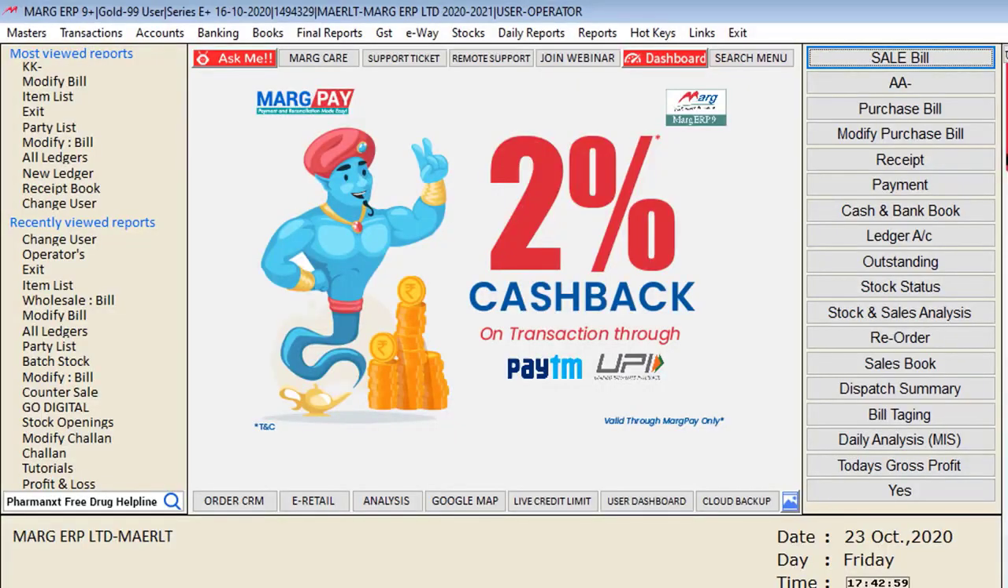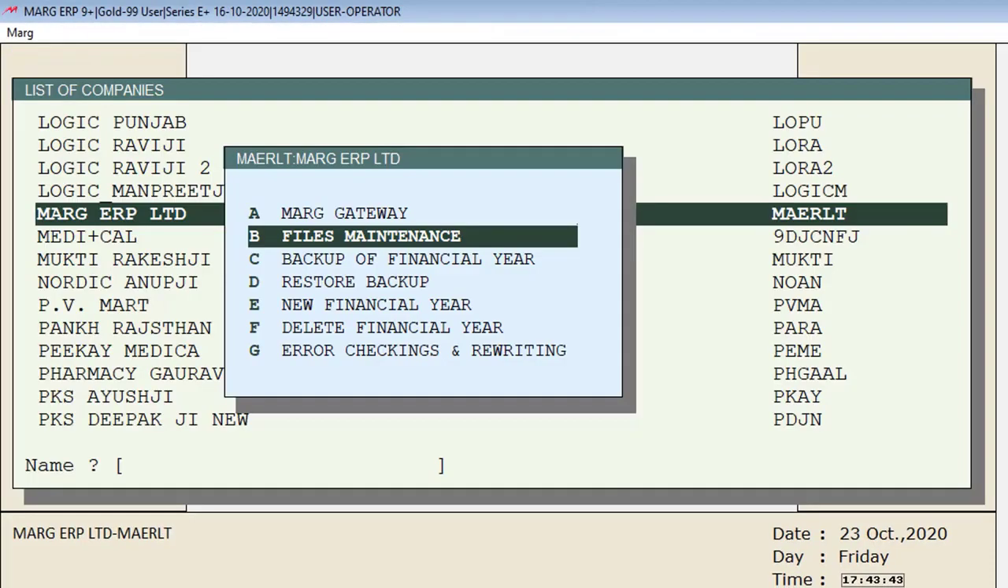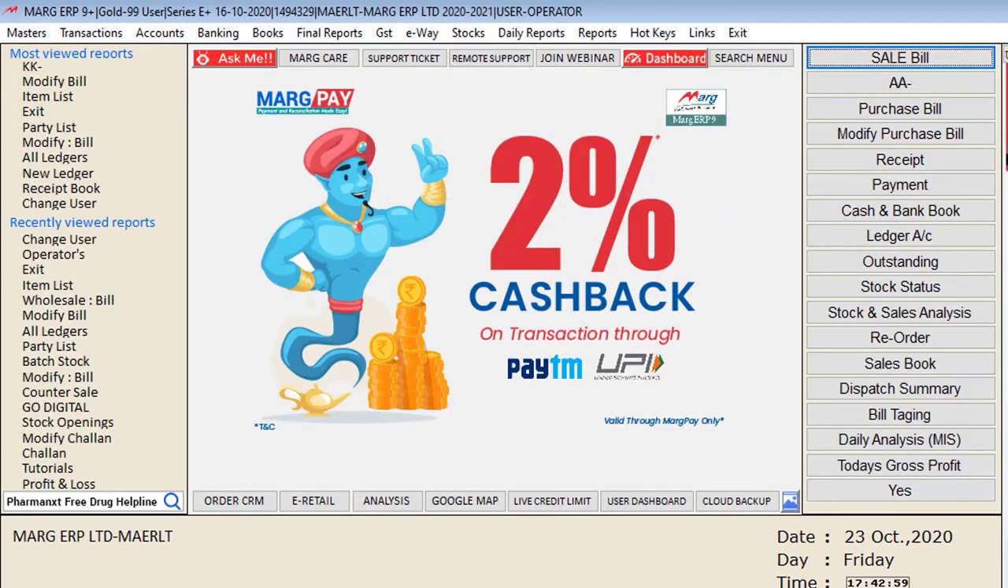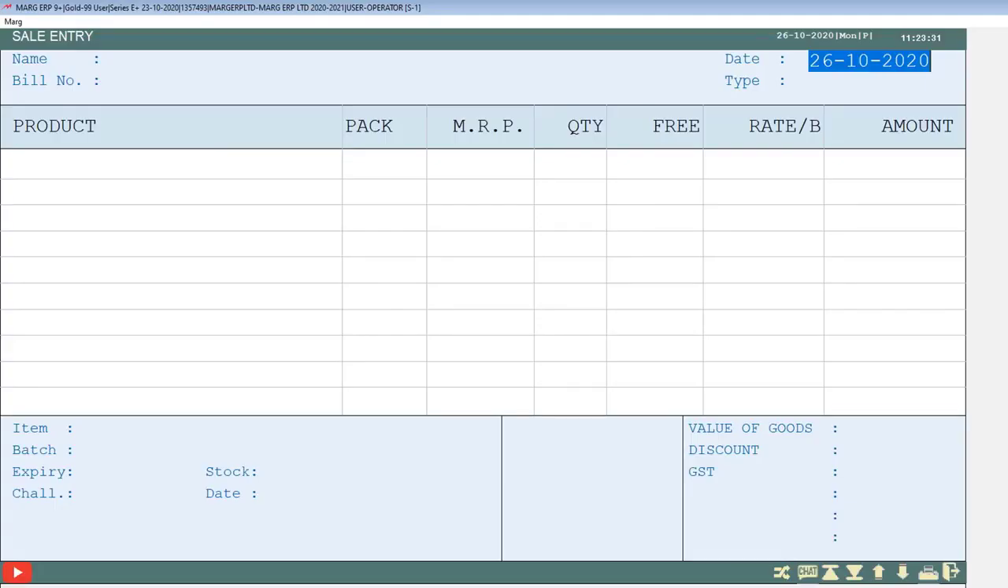After logging in with the operator user, we will run the file maintenance once so that whatever modifications we have done in the control room and in operator parts should work properly. Now come to the sale window.